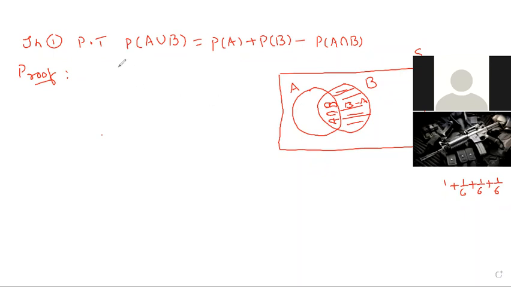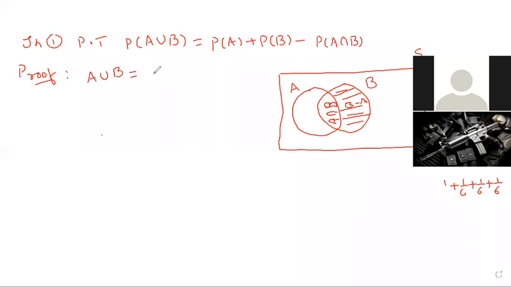Okay? Right. See, everyone. First, I will do the theorem proof. After that, I will explain once again with an example also. Everyone see. First, what I am going to write: A union B.